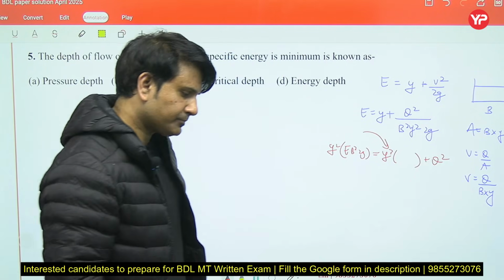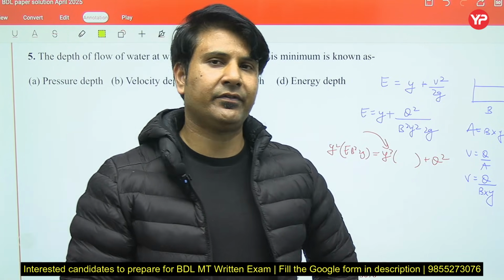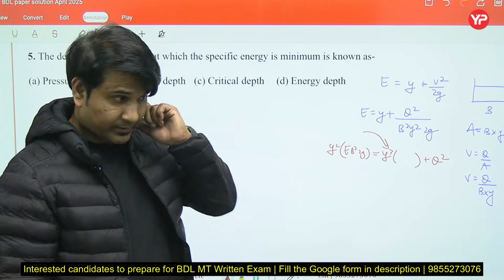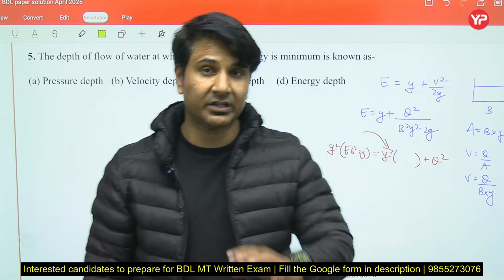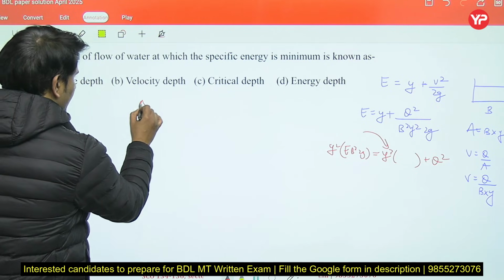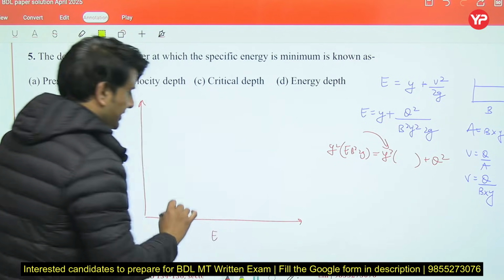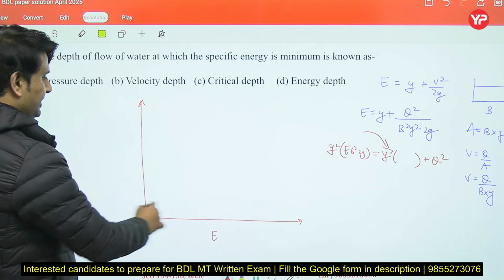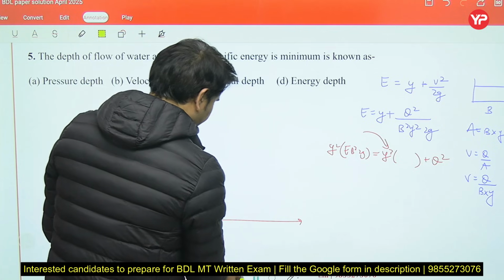So if we draw a graph between E and Y, the variation of depth with respect to specific energy will vary cubically. We always write specific energy on the x-axis and depth on the y-axis.